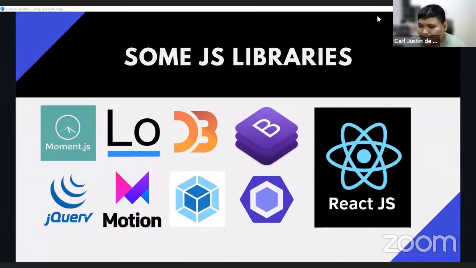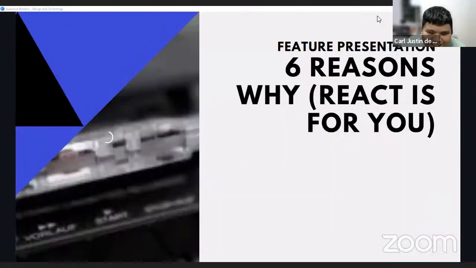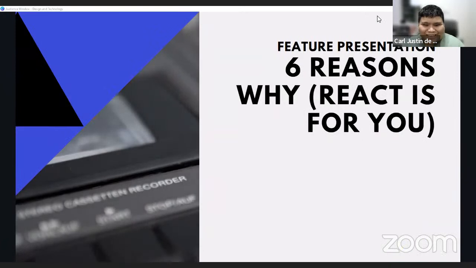These libraries really vary a lot. They handle small tasks like date formatting and handling arrays and objects. Some allow you to manipulate the browser DOM more easily, and maybe even implement complex animations. Also, some of them allow us to create user interfaces, like React.js. So, segue to the actual topic.